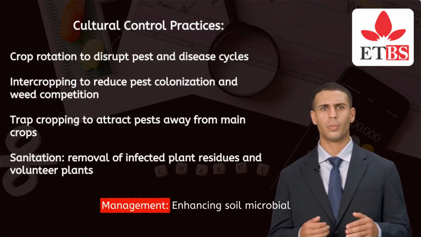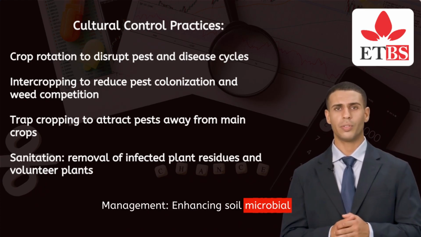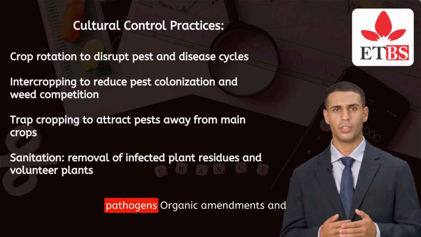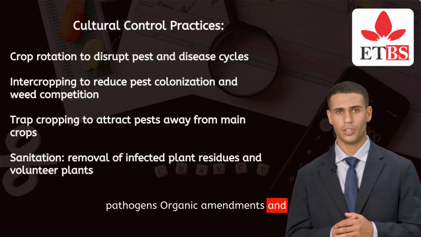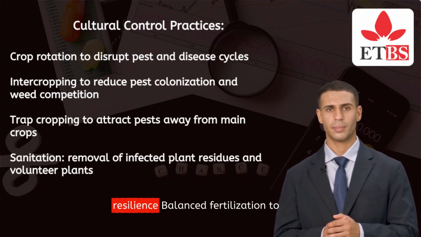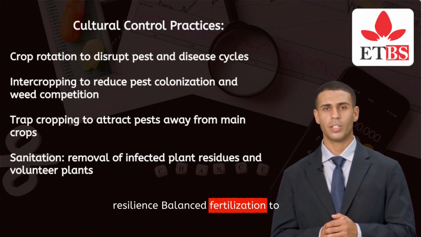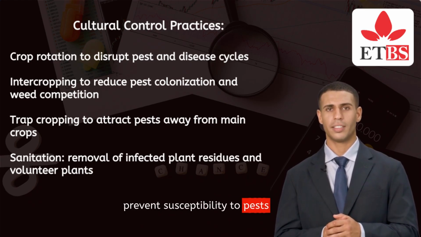Soil and nutrient management: enhancing soil microbial diversity to suppress soil-borne pathogens. Organic amendments and composting to improve plant resilience. Balanced fertilization to prevent susceptibility to pests and diseases.